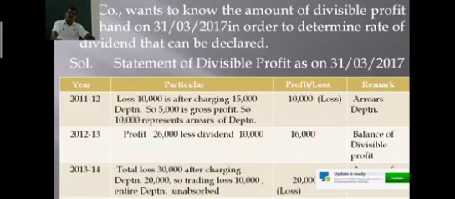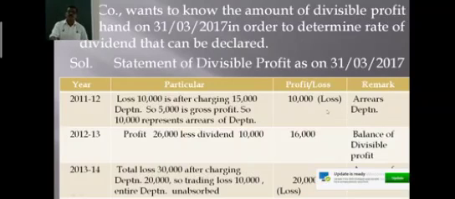So, as there is a loss of rupees 10,000, and the depreciation charge in that year is 15,000, there should be a gross profit of rupees 5,000. So, when there is a gross profit of rupees 5,000, only 5,000 rupees of depreciation is provided for, and the remaining 10,000 rupees depreciation is unabsorbed, or 10,000 rupees depreciation represents arrears of depreciation.